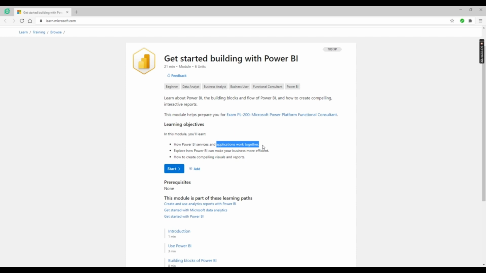And I already told you that it's a paid version, but what we are using is just Power BI. As a developer, if you know how to use Power BI desktop, you will easily be able to use Power BI services, right?